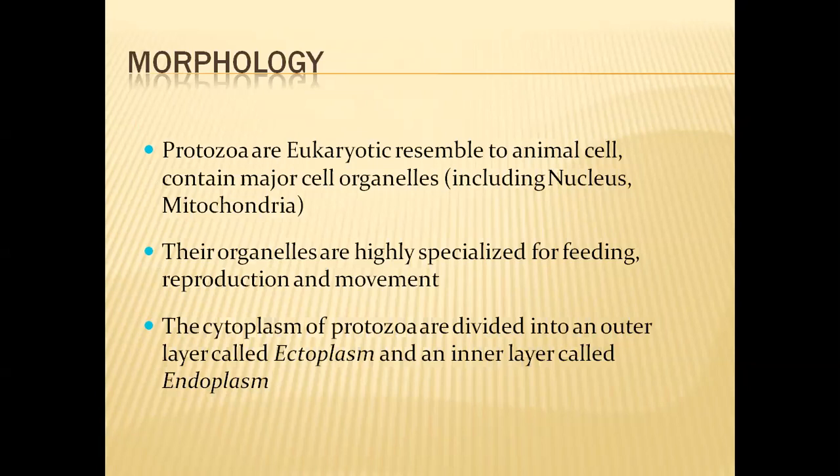So the various life processes are performed by different organ systems. That's why all these higher level animals are said to have organ system level of organization.